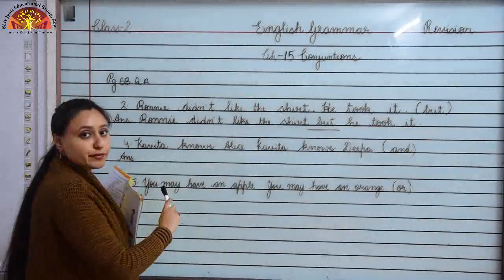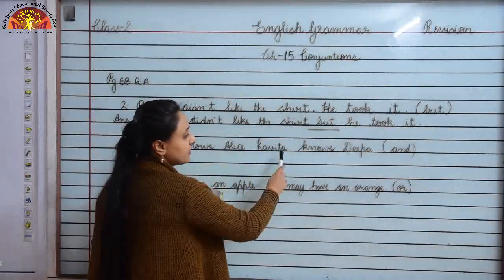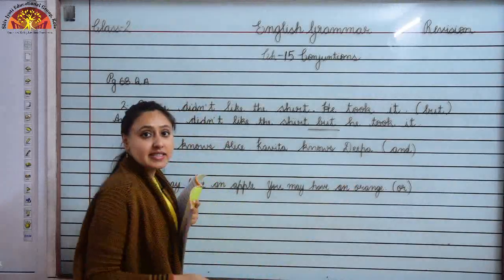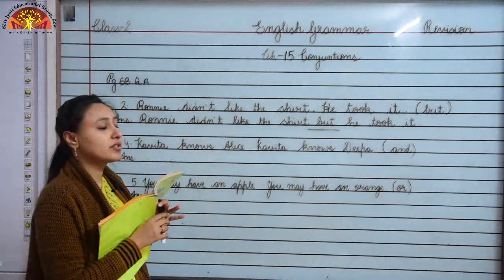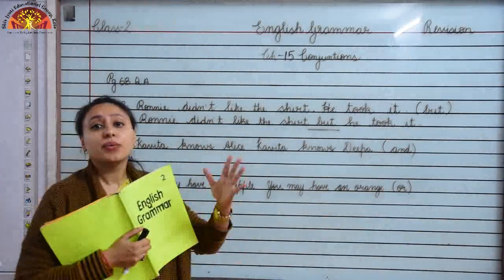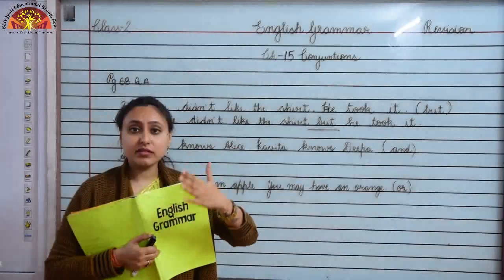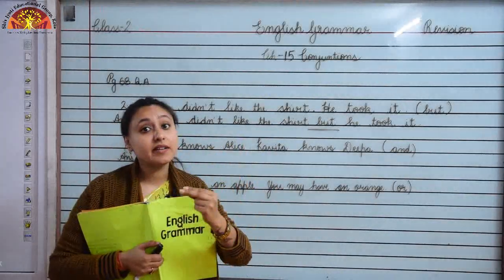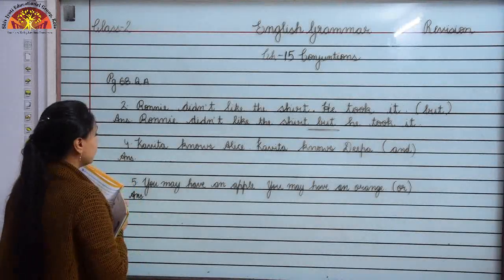Children, look at number 4. Kavita knows Alice, Kavita knows Deepa. In the bracket, and is given to you. Okay, so children, when do we use the word and? Whenever the two sentences are of similar ideas. Okay, so look over here how we will write.